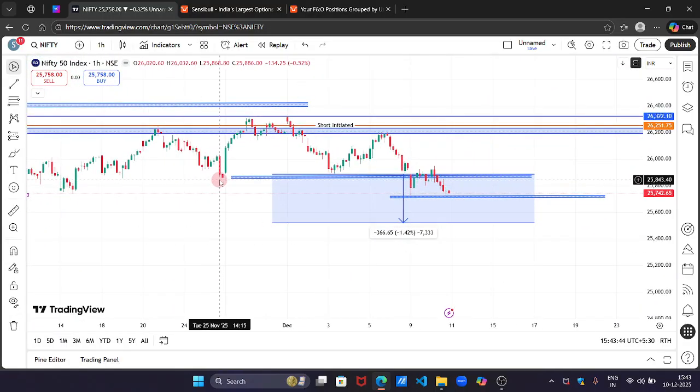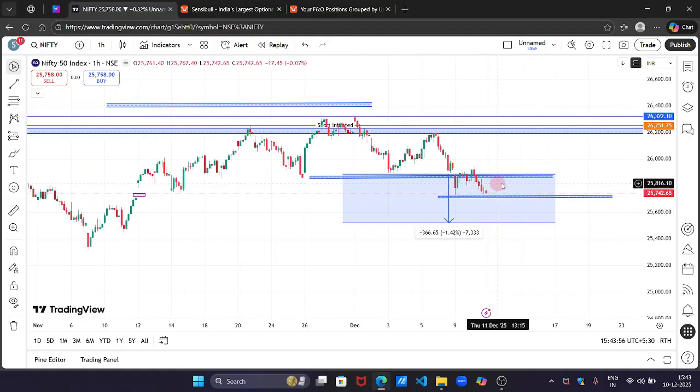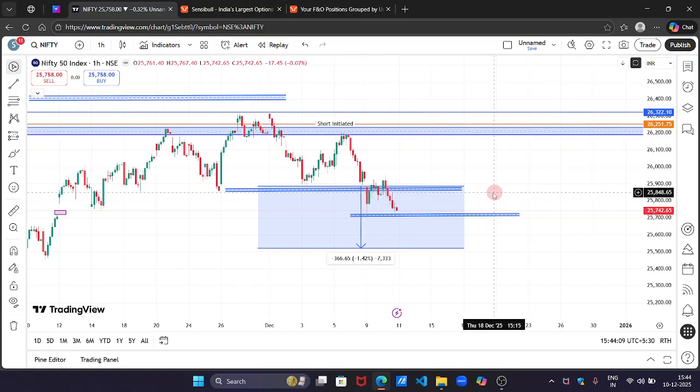Already we had said that this low was broken here, so the trend was downwards. Now again, it has proved today that it went up, did a little retracement, then came down here. So we could expect levels of 25,500 in future if this pattern is followed. So I will be carrying forward this trade and we will see how it goes.